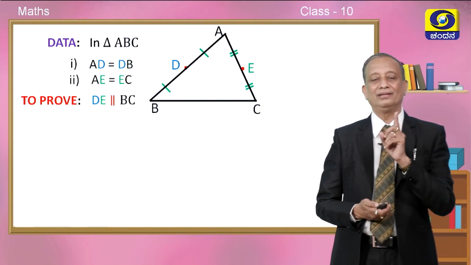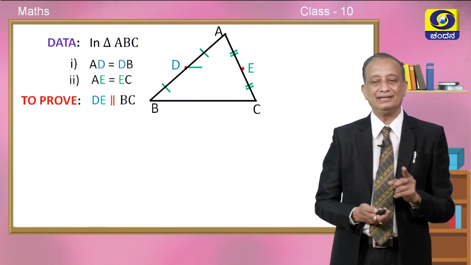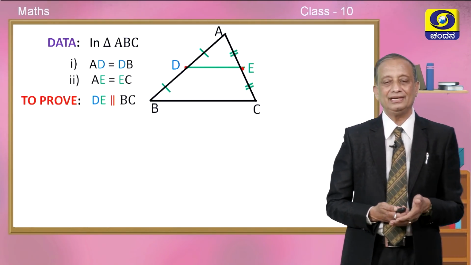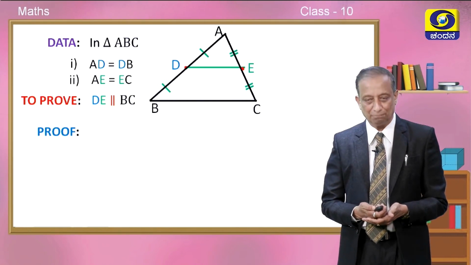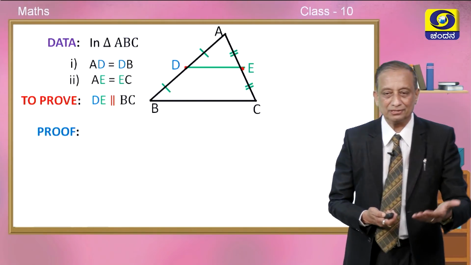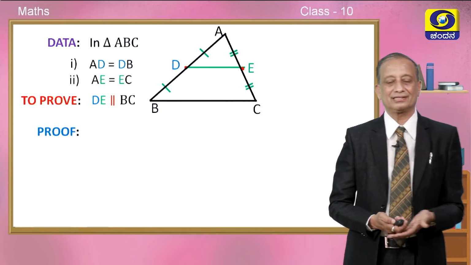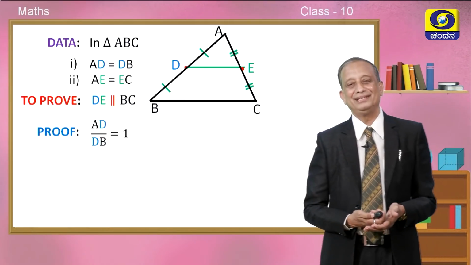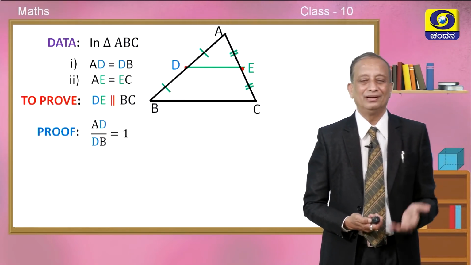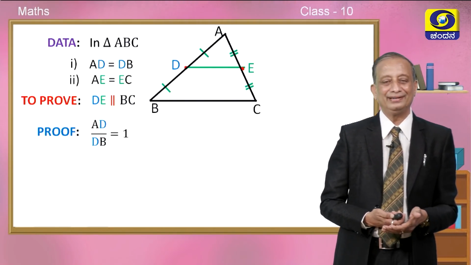We have to prove one thing. If we join D and E, we have to show that DE is parallel to BC. This is what we wanted to prove using the concepts that we have learned in the previous classes and today also. Okay, what is AD divided by DB, children? Since they are equal, don't you think it is equal to 1?